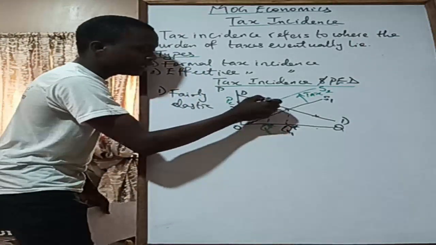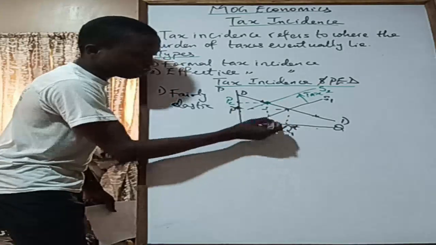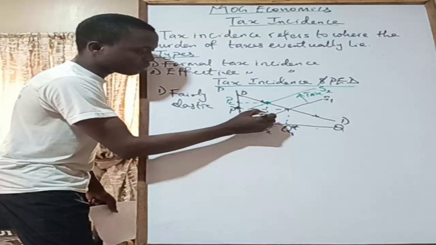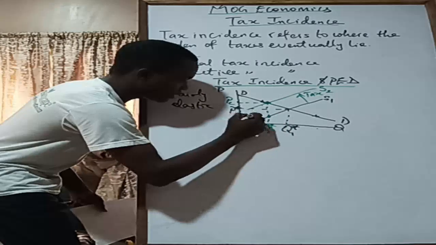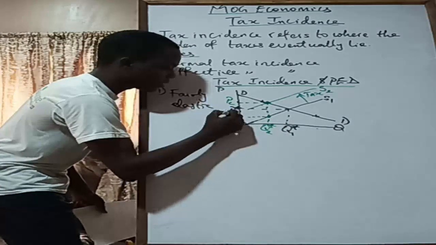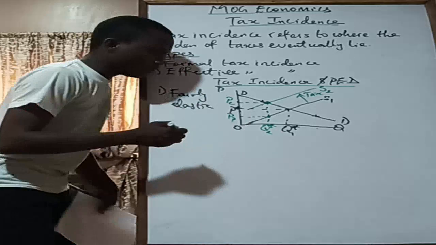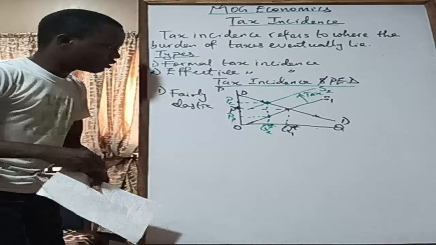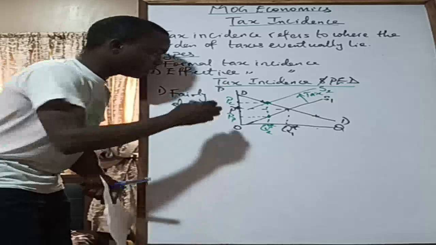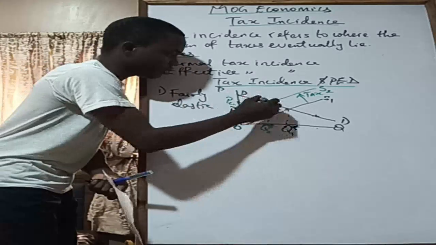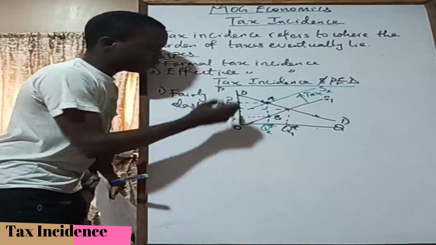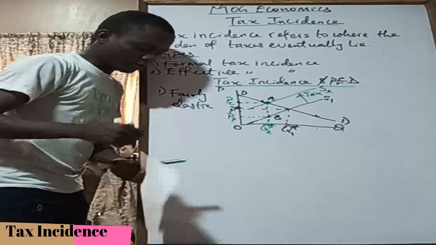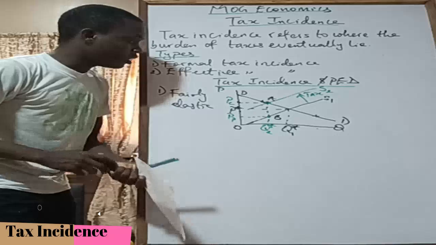So this same point here, we trace it down. So we have the quantity downward here. So we trace to the supply curve. This is the supply curve. And then we bring this to the price axis here. So this is the price that the producer is receiving. So if you look at it, you have a triangle here, here, here, and here. Let me call this A. Let me call this B. Right. So PC, A, B, then PP, you have a rectangle there.